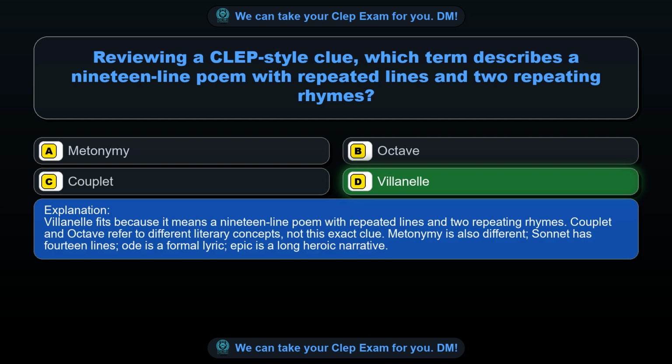Villanelle fits because it means a 19-line poem with repeated lines and 2 repeating rhymes. Couplet and octave refer to different literary concepts, not this exact clue. Metonymy is also different. Sonnet has 14 lines, ode is a formal lyric, epic is a long heroic narrative.